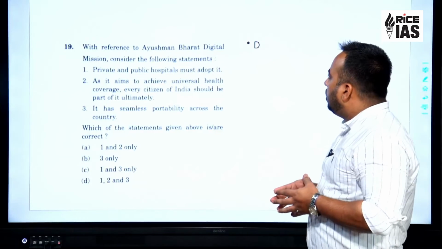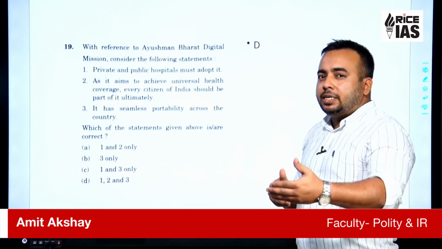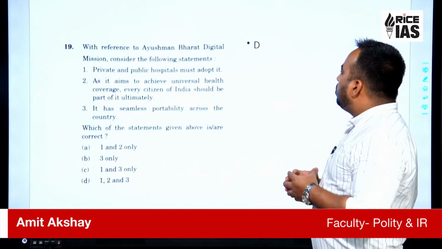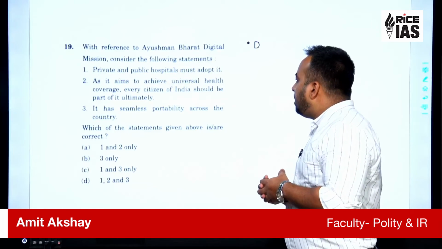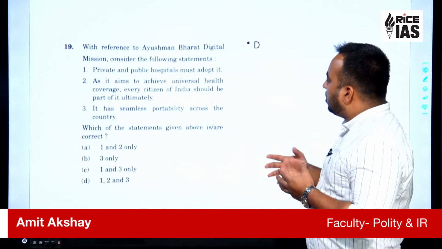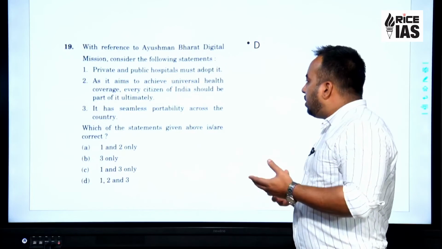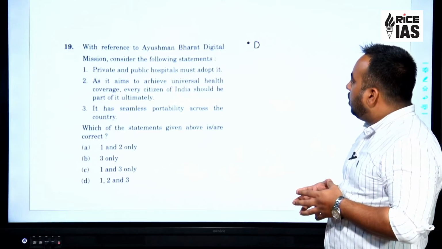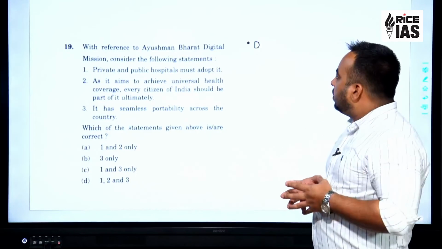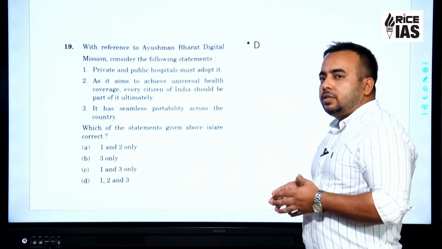So let's look at this. Private and public hospitals must adopt it. So maybe not immediately, but ultimately, that is a plan. As it aims to achieve universal health coverage, every citizen of India should be part of it ultimately. This is visionary and this is correct. It has seamless portability across the country. So if 2 is correct, then 3 also has to be correct. And this is an information-based, current affairs-based question, and the answer is all 3 are correct. All the statements are correct, and hence the answer is D.